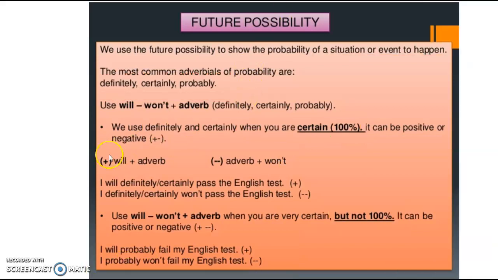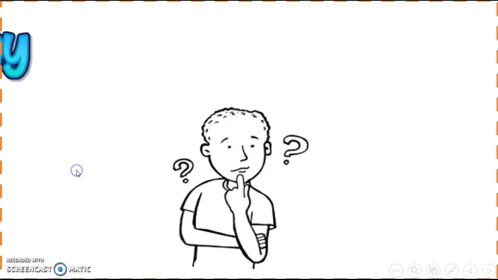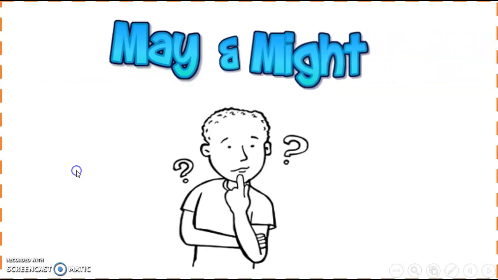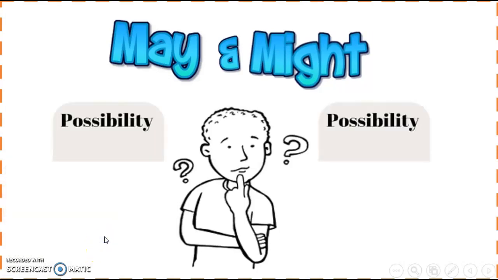And let's go with the other two words that we have. We have may, and also we have might. Both of them are used to express possibility. The only difference between one and the other is that might is more formal than may. And when we use may and might, we need the verb in the base form.